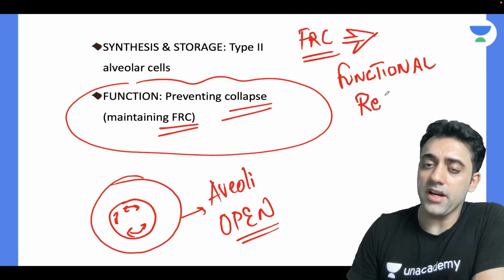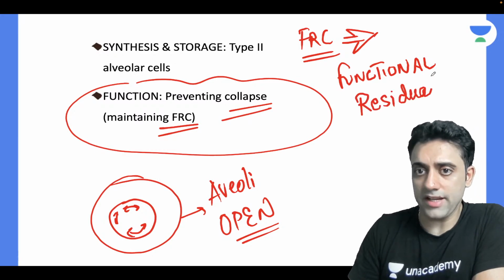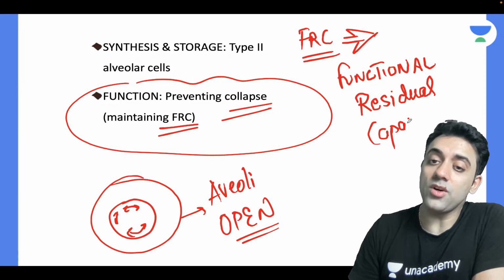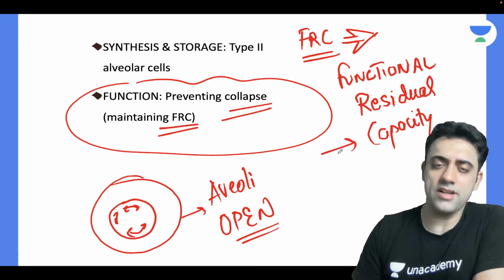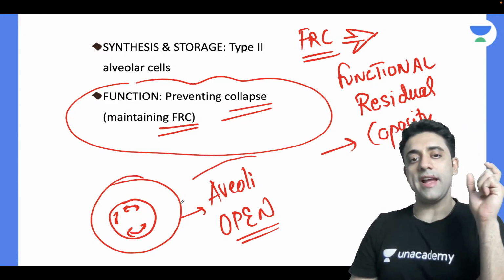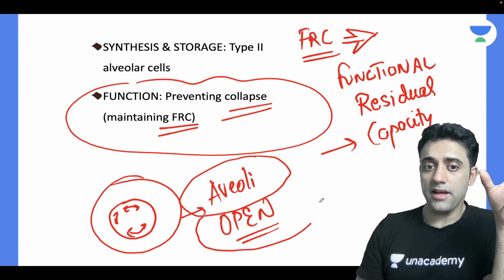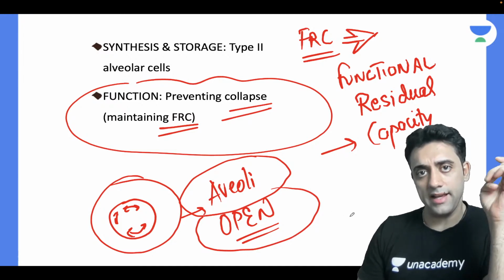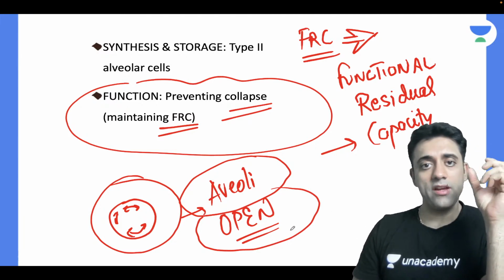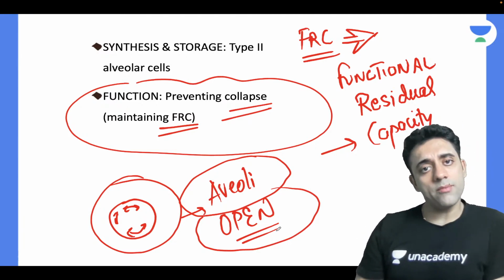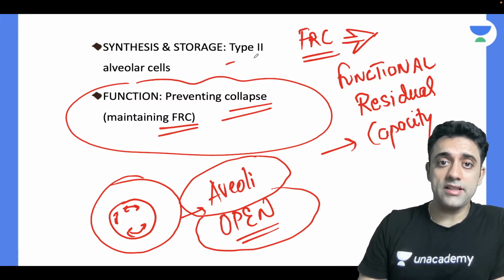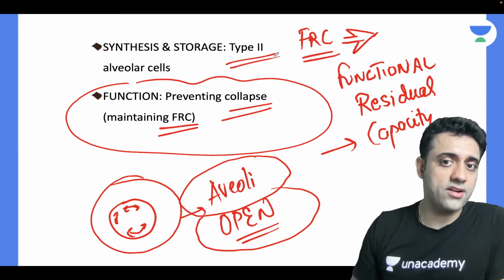I'll repeat again what we call functional residual capacity. What are we studying? We are studying surfactant. What is surfactant? Surfactant is present in the alveoli of the lung. What is the function of surfactant? Surfactant helps in keeping the alveoli open. Where is it formed? It is formed in the lungs by the type 2 alveolar cells.